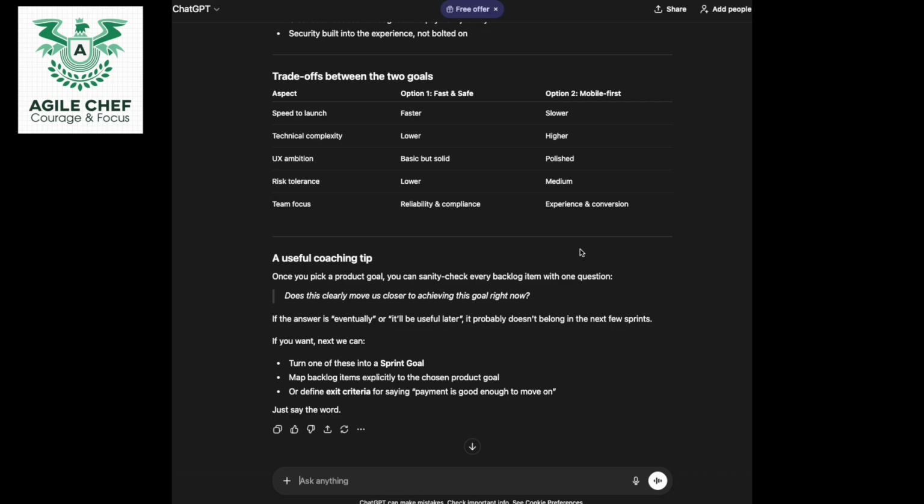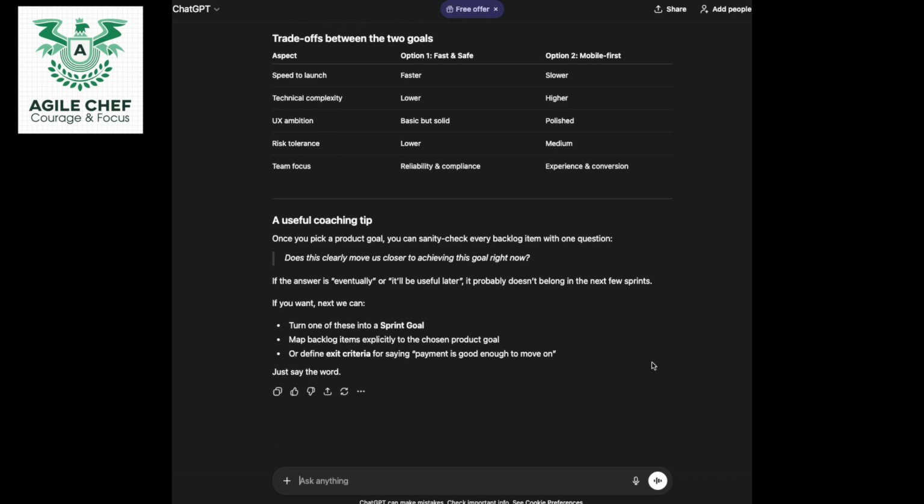Here we go. A useful coaching tip. Once you pick a product goal, you can sanity check every backlog item with one question. Does this clearly move us closer to achieving this goal right now? If the answer is eventually, or it'll be useful later, or probably, it doesn't belong in the next few sprints.